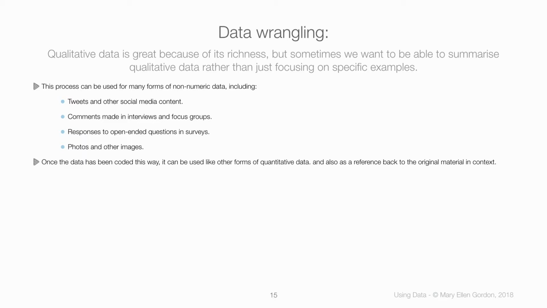So in a case like this, if we had all of these tweets, maybe we want to go back and find all of the ones that referred to some aspect of New Zealand's scenery, or maybe we wanted to find the ones that mentioned some aspect of tourism or a specific New Zealand brand or something like that. If we've done that coding, we can easily go back and find the tweets or other forms of qualitative content that refer to a specific theme or topic, or have a specific sentiment associated with them.